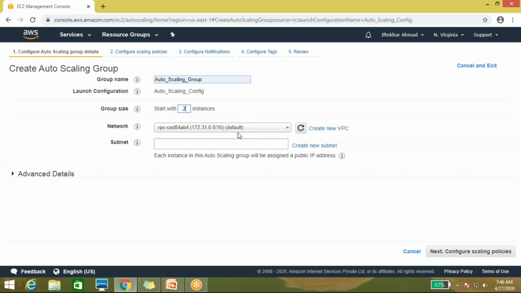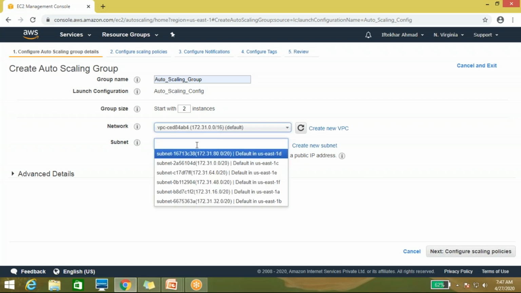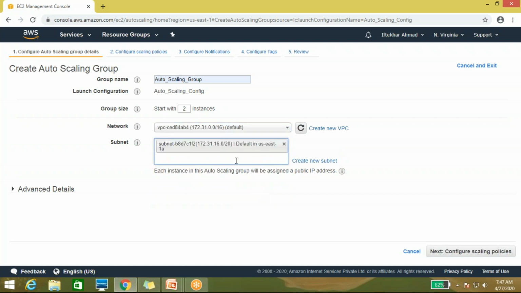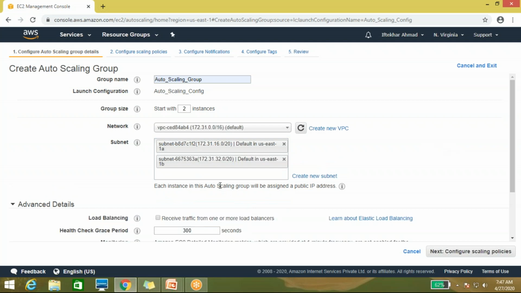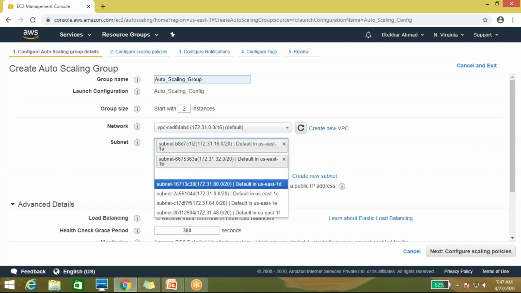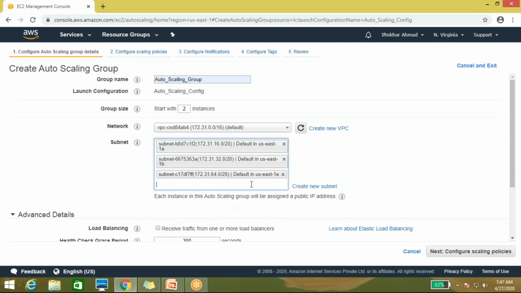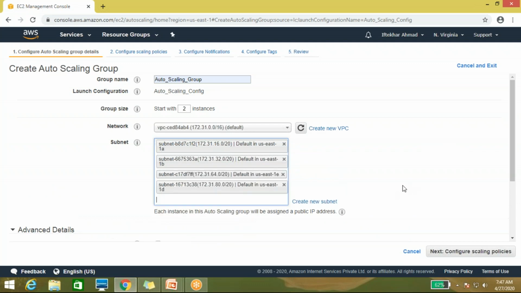Now it's showing the network. By default the VPC shown is the default VPC, because I haven't created any custom VPC, so I'll choose the default one. Here you can choose multiple subnets, because if one availability zone is down, the data is still accessible in the other availability zone. It's a very rare chance, but for scalability and high availability you need to choose multiple availability zones. Here I have chosen four availability zones.